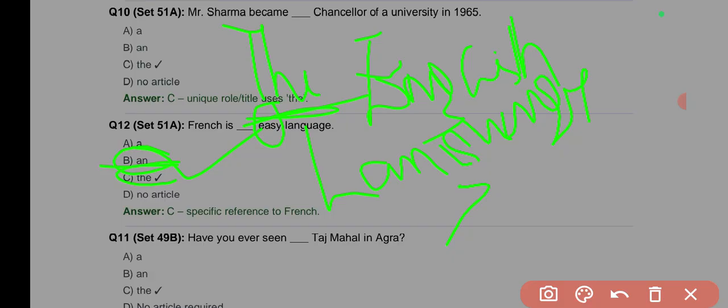French is an easy language, not the easy language. To say "the easy language" here is to say that other languages are not easy. Do you understand my disagreement now? If you say "the easy language," then it means that maybe we are talking about an array of many languages combined.